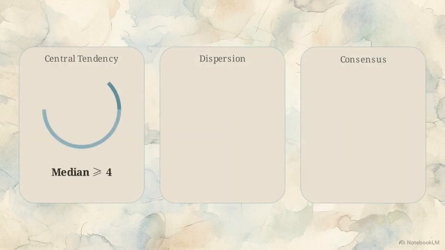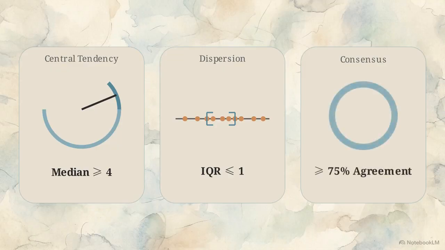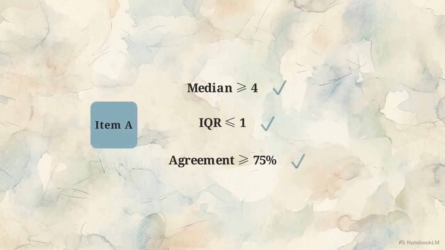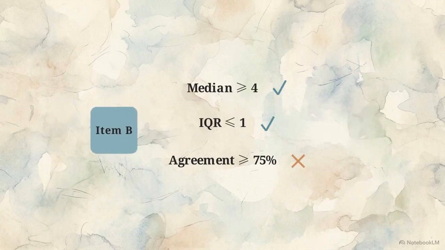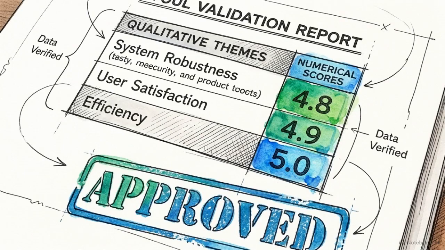This dashboard tracks the semi-quantitative metrics used to measure consensus and minimize bias. First, the median score for any framework item must equal or exceed 4 on a 5-point scale. Second, the interquartile range must be less than or equal to 1, ensuring tight agreement. Finally, at least 75% of the panel must issue a score of 4 or 5. Any component failing these tests is rejected. Enforcing these mathematical thresholds on qualitative themes provides a check against bias and ensures structural integrity.